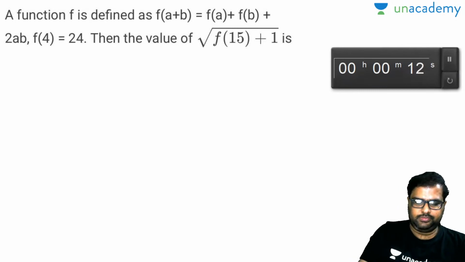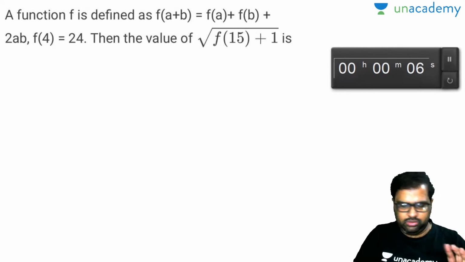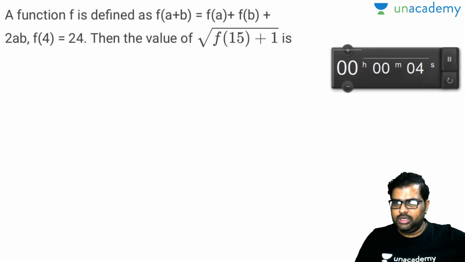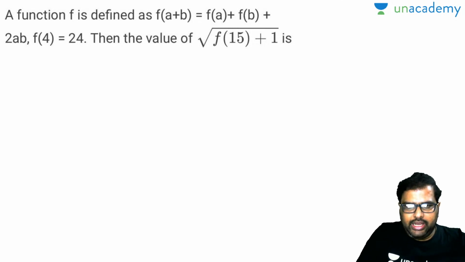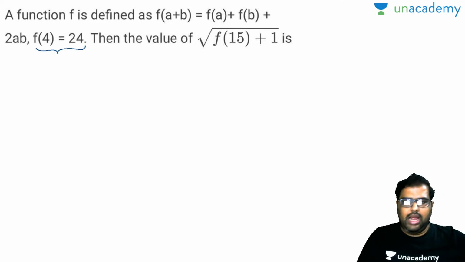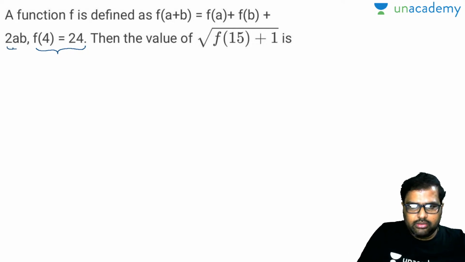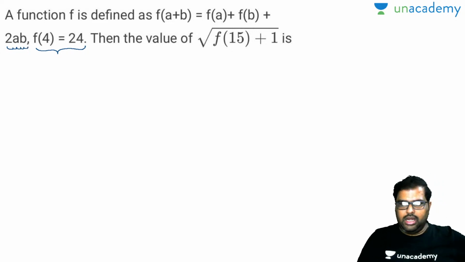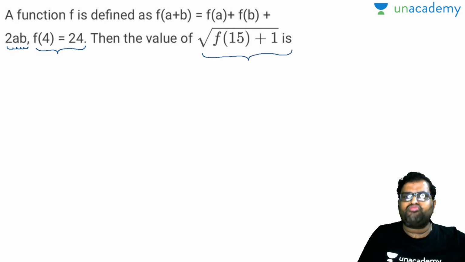Anyone answers? So your aim is to break down 15 into simpler parts to solve there. So how do you break it down? First of all, see here, I know this value: f of 4 is equal to 24. And a function f is defined as f of a plus b is equal to f of a plus f of b plus 2ab. And you are asked to find out the root of f of 15 plus 1, it seems.